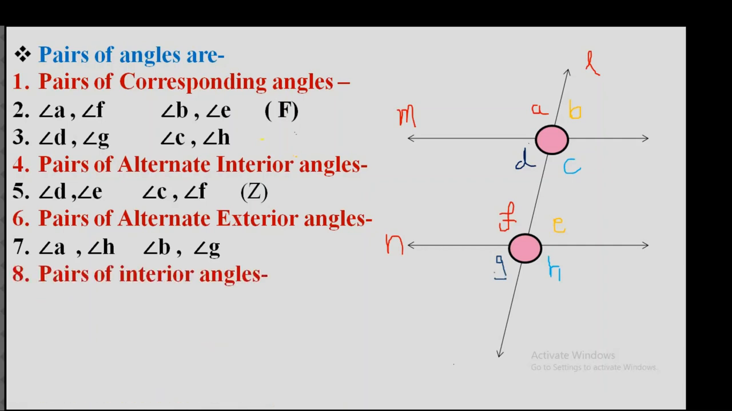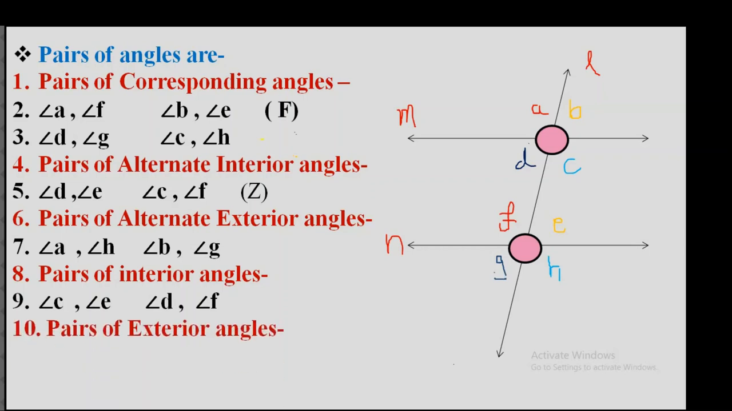Now pairs of interior angles are those angles which lie on the same side of the transversal. So don't be confused between the alternate interior angles and the interior angles. Alternate means on the opposite sides and interior means on the same side. So angle C and angle E, angle D and angle F. Now pairs of exterior angles: angle B and angle H, angle A and angle G. Exterior means above and below the parallel lines but on the same side of the transversal.